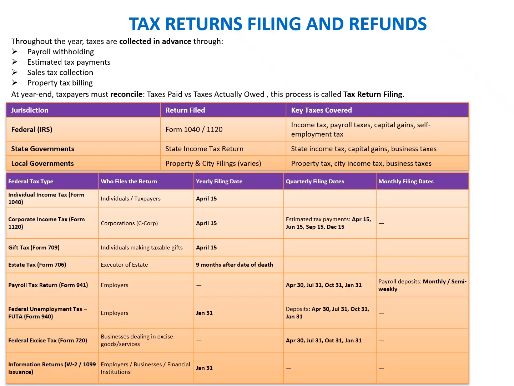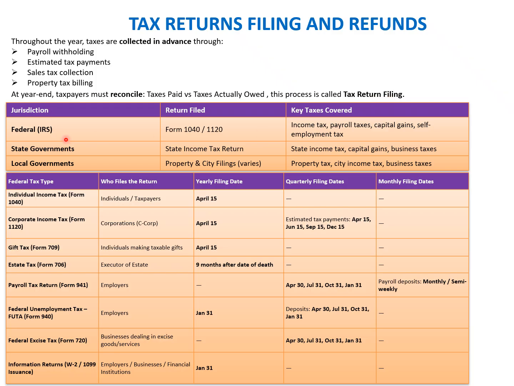Okay, now what we are going to show here are the various return forms and the applicability dates when these are filed by the taxpayers. So throughout the year, taxes are collected in advance through payroll withholding, estimated tax payment, sales tax collection, and property tax billing. At the end of the year, the taxpayer must reconcile taxes paid versus taxes actually owed, and this process is called tax filing.